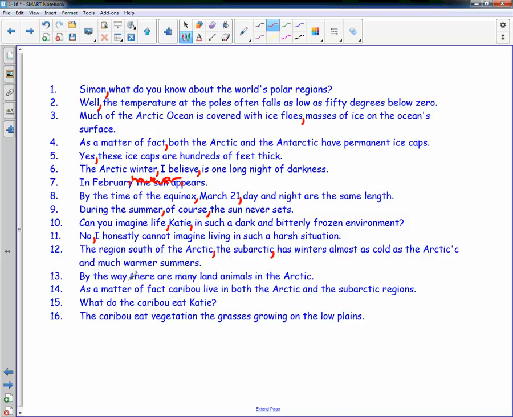By the way, comma, there are many land animals in the Arctic. As a matter of fact, comma, caribou live in both the Arctic and the subarctic regions. What do caribou eat, comma, Katie? Again, direct address. The caribou eat vegetation, comma, the grasses growing on the low plains. I can take this out and caribou eat vegetation makes sense.